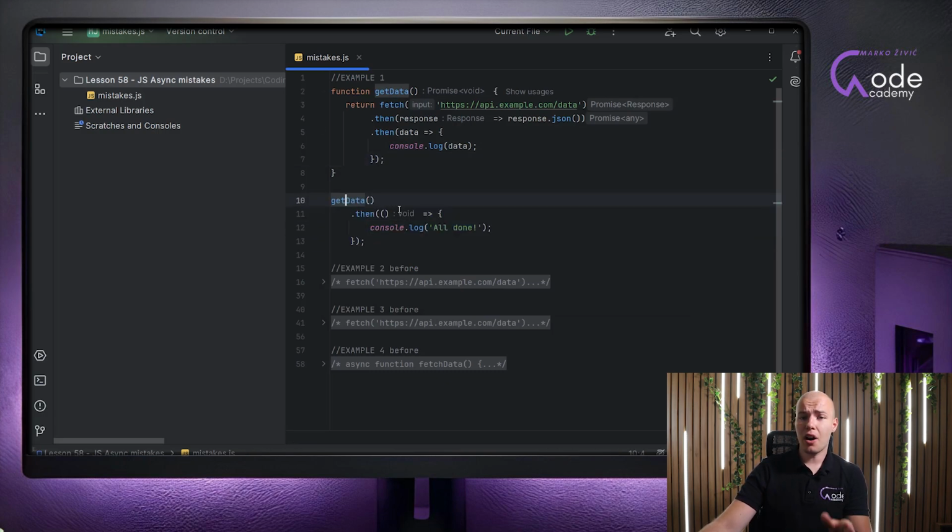That means that even our IDE knows that this was a bad idea. Once we have done that, everything else should be working as expected. So this was our first example of a common mistake that happens all the time when working with promises. Now, as you can probably see, it's an extremely simple problem with an extremely simple solution.